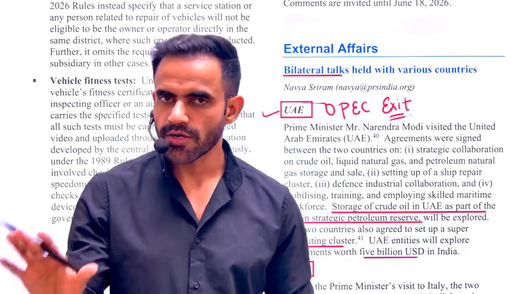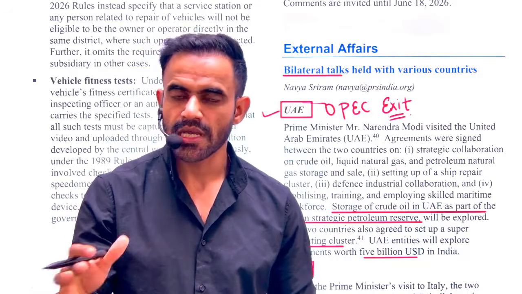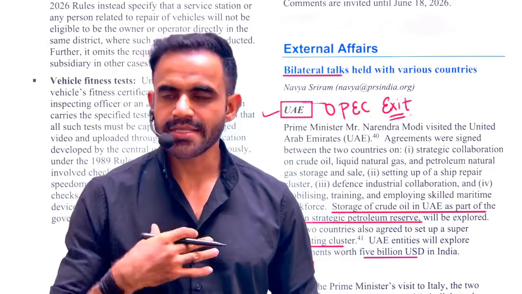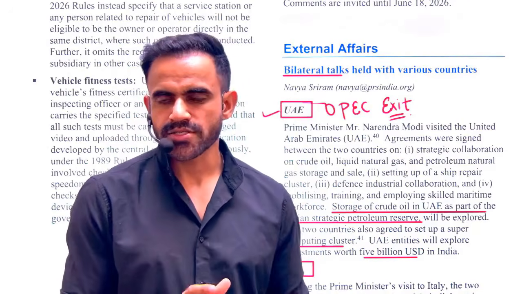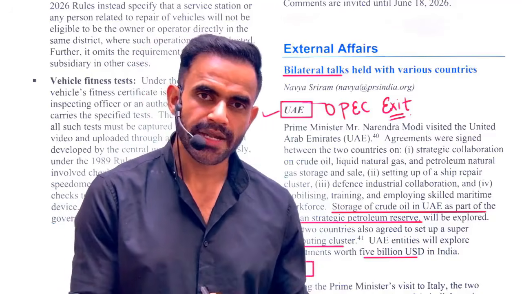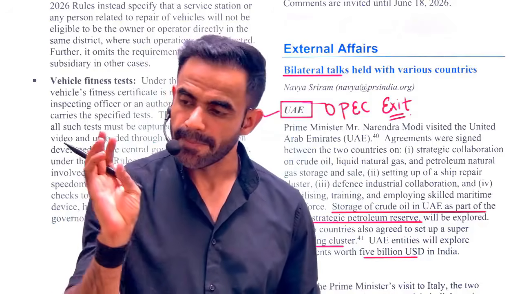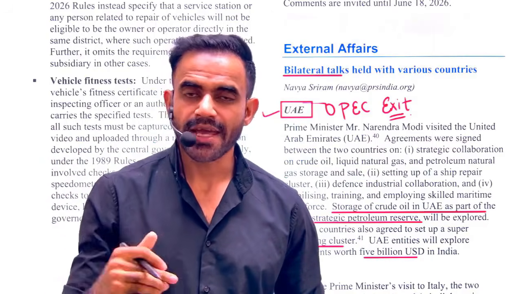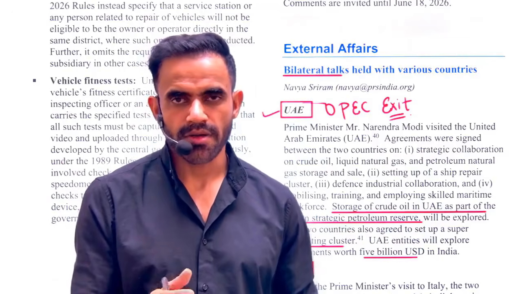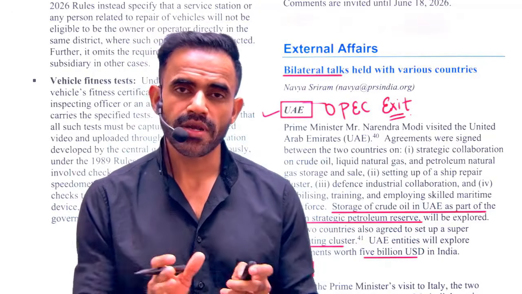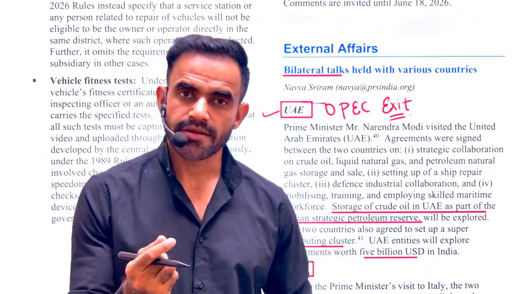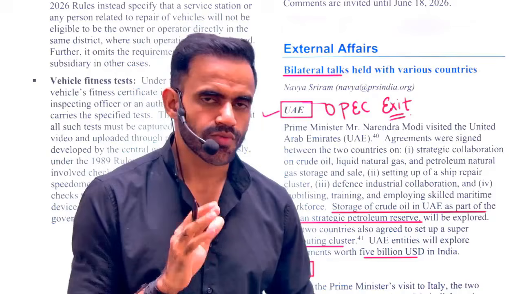India said, you want to produce more, you have resources, we need more stable partners to purchase our oil from, let's have a deal. Now, why is it so significant from India's perspective? Understand, our country is heavily dependent on the import of oil. Be it edible oil, be it crude oil, we are heavily dependent. For crude oil, roughly 85% of our demand is met through import. As far as edible oil is concerned, roughly 60% of demand is met through import.